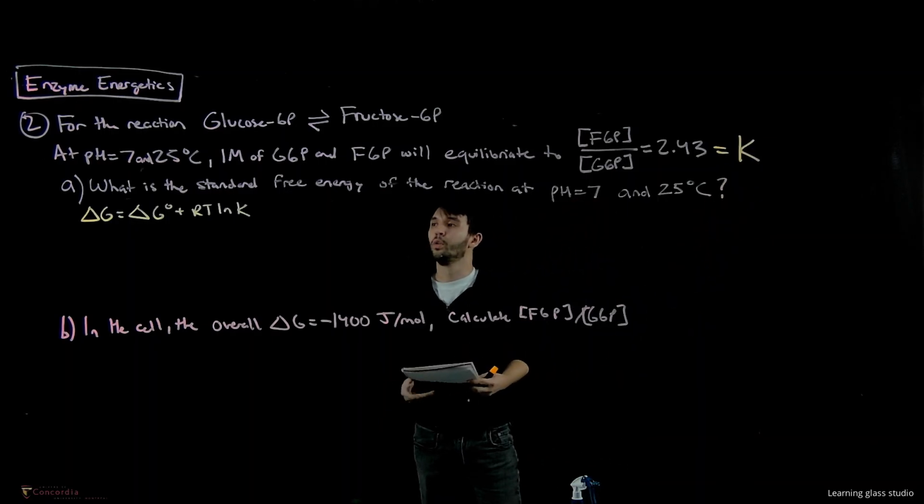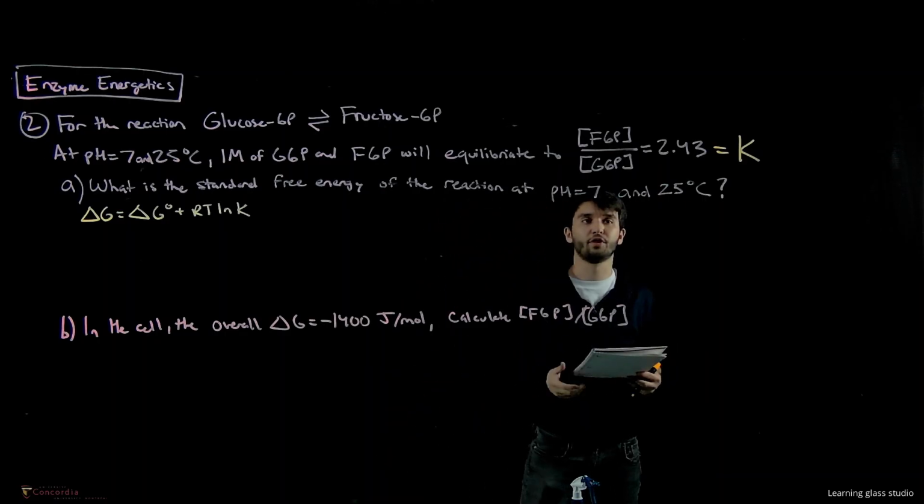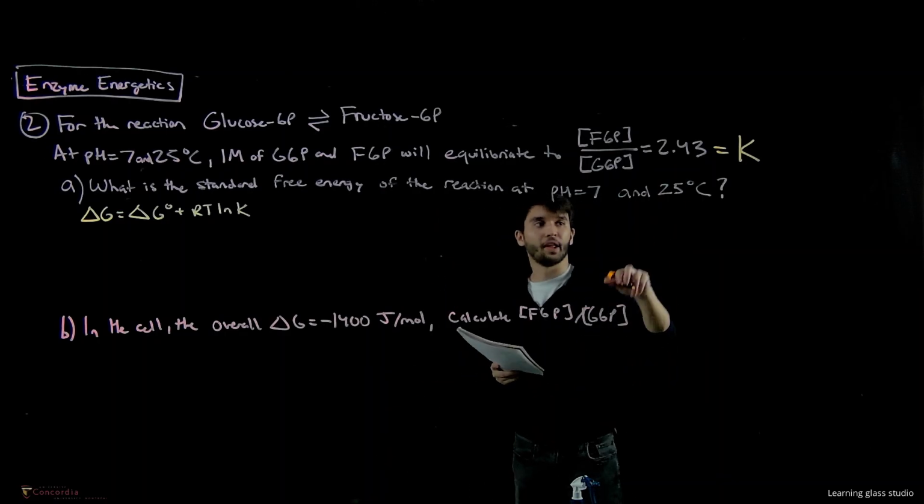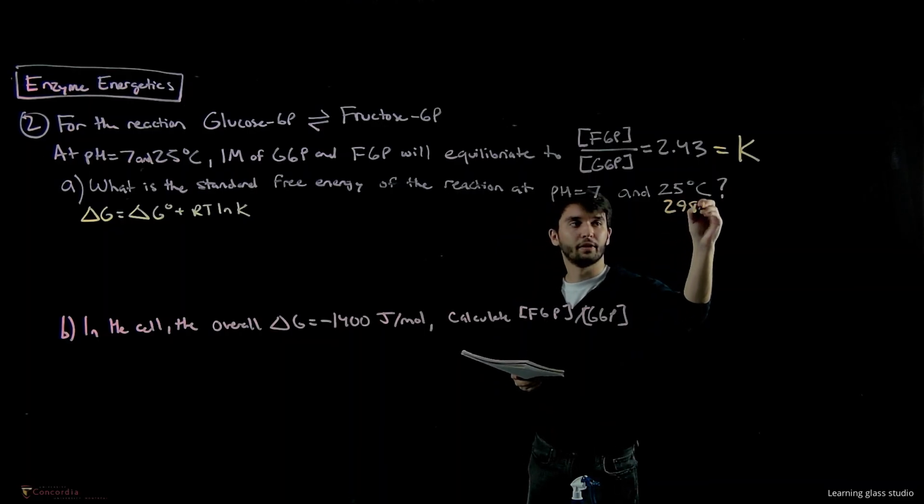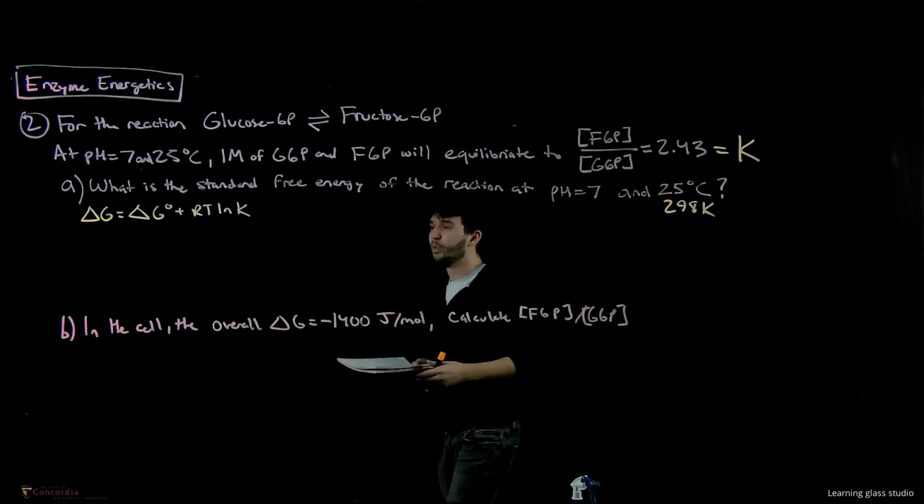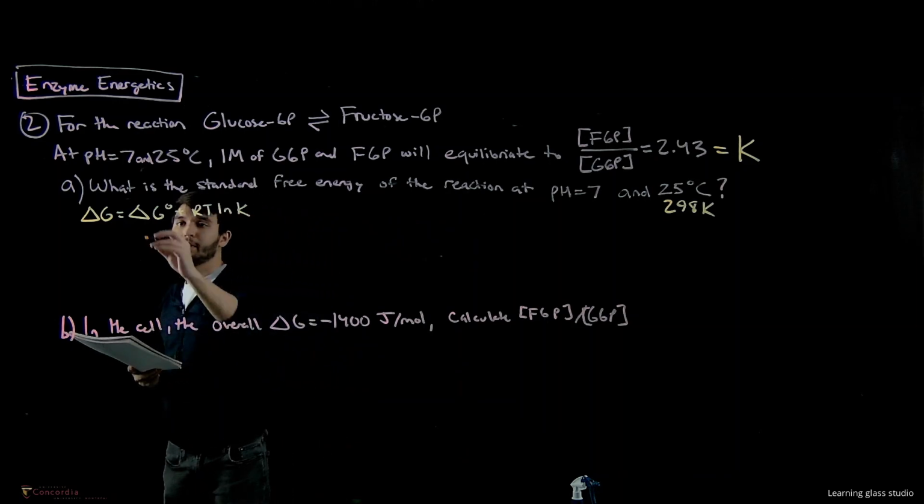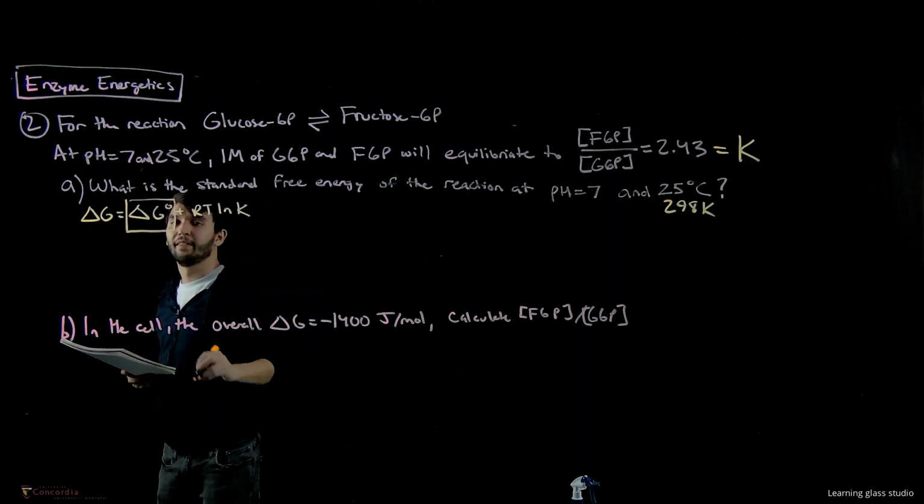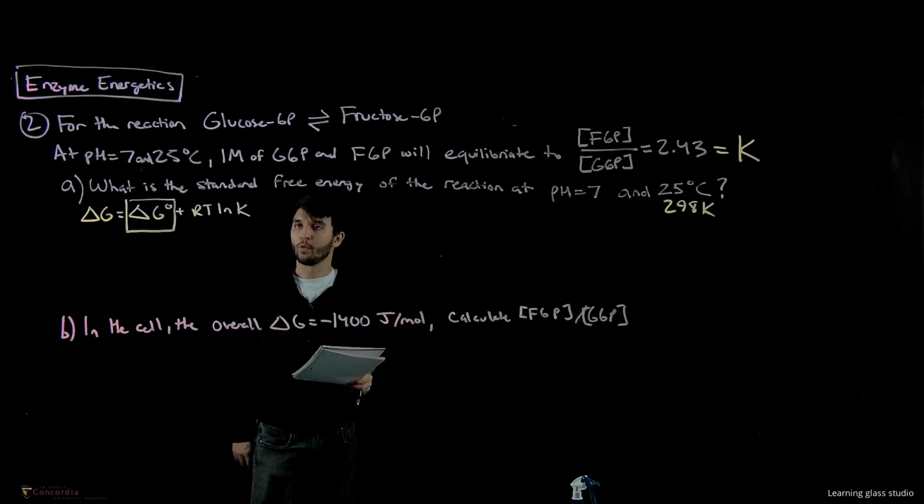So we want to know what is the standard free energy of the reaction at pH equals 7 and 25 degrees Celsius. Remember, 25 degrees Celsius is 298 Kelvin, right? Same as the last problem. So in this case, what we're trying to calculate here is the delta G at standard conditions, okay? And we can do this because we know this is at equilibrium.